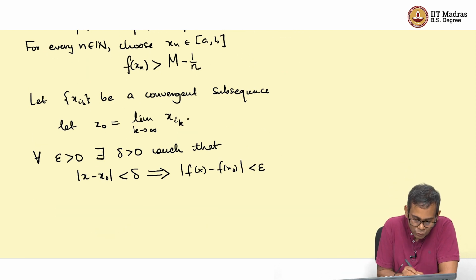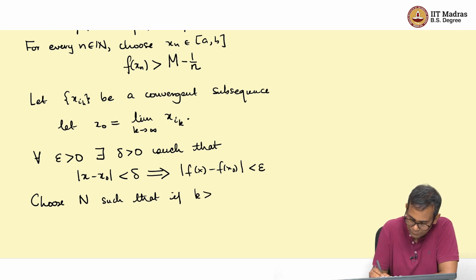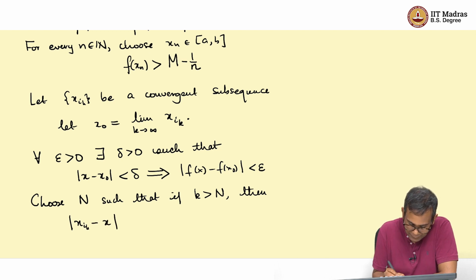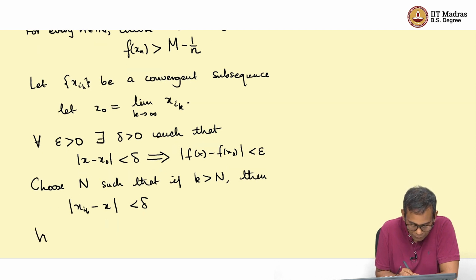And now you choose k large enough, choose capital N such that if k is greater than N, then |x_{i_k} - x0| is less than delta. So, now we have